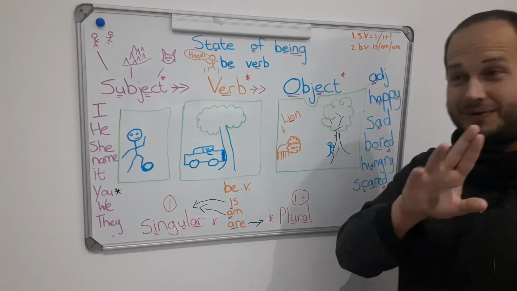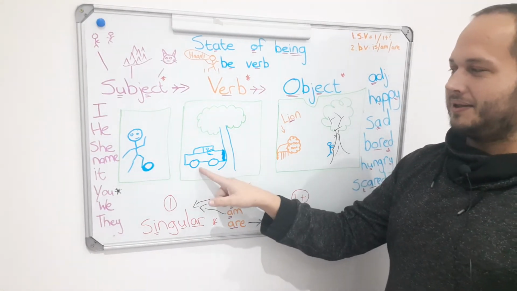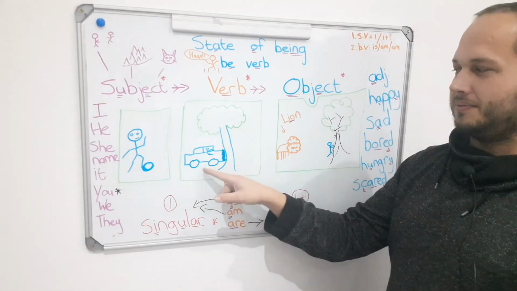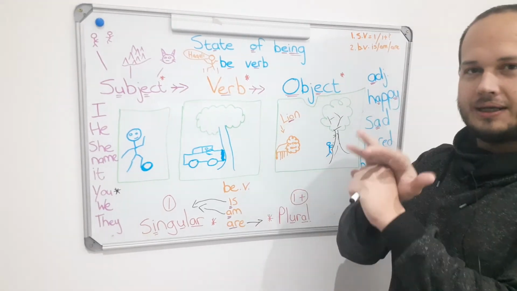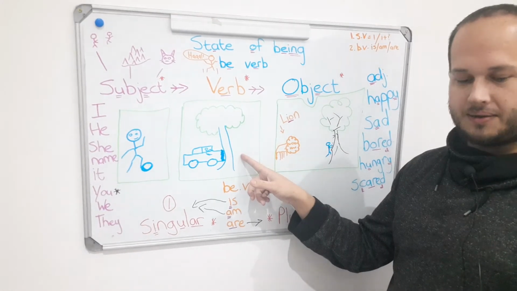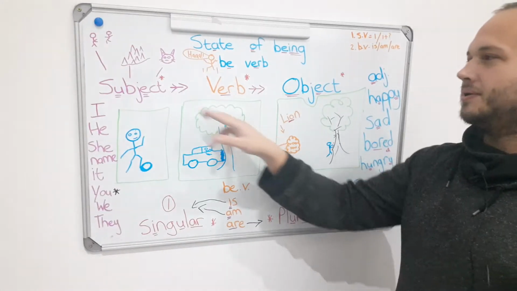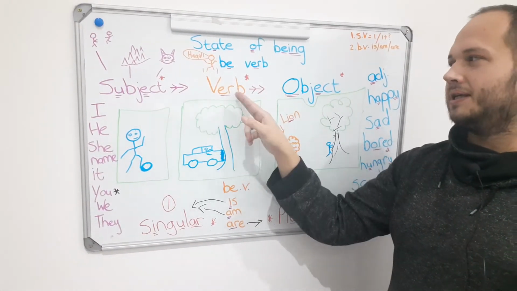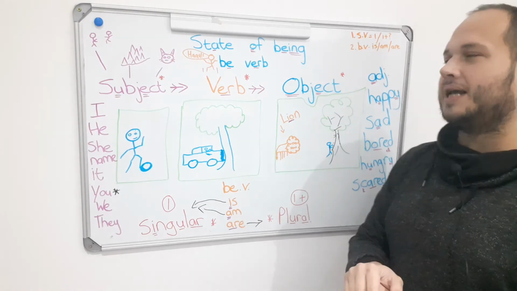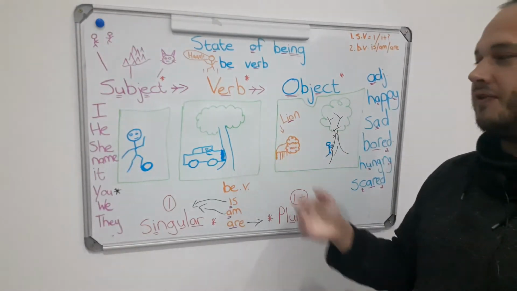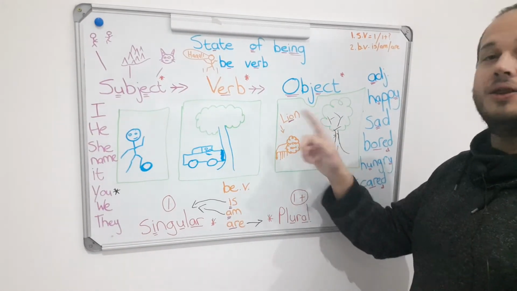Now, let's take a look. Our object. So our subject does the verb to the object. And the object can be someone or something. For example, the car hits the tree. So the car is the subject, hits is our verb, and the object, the tree.